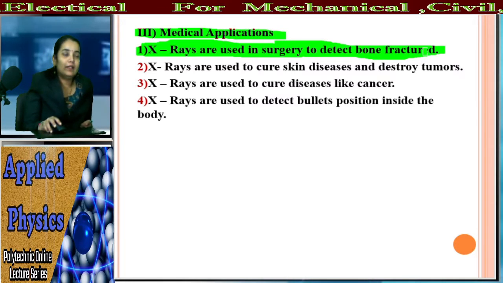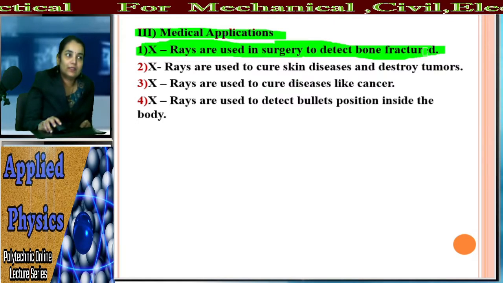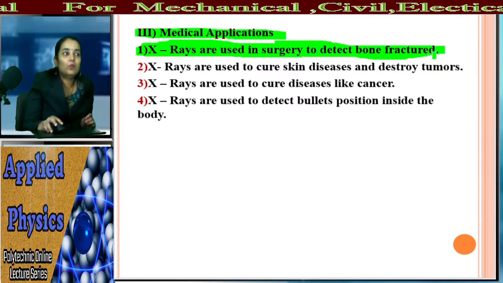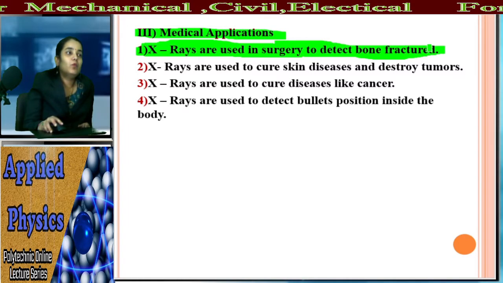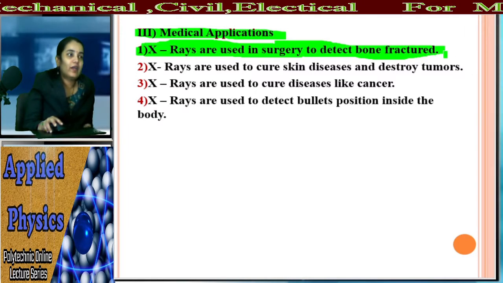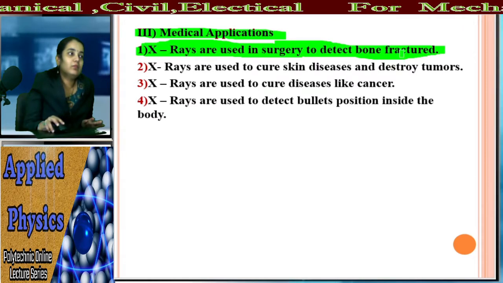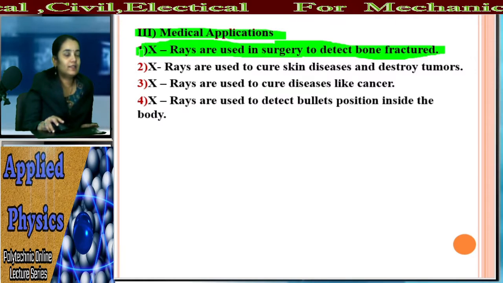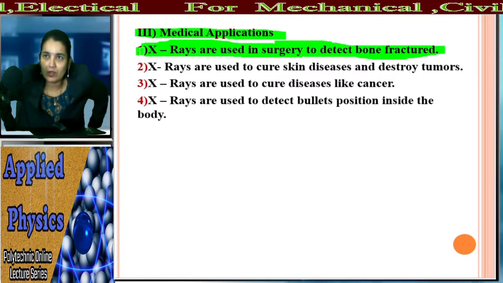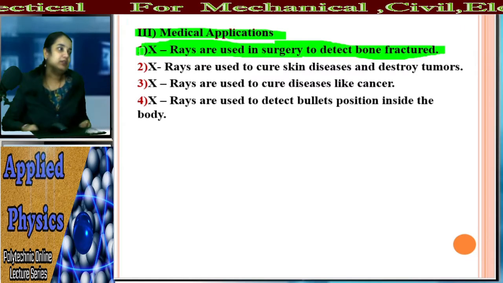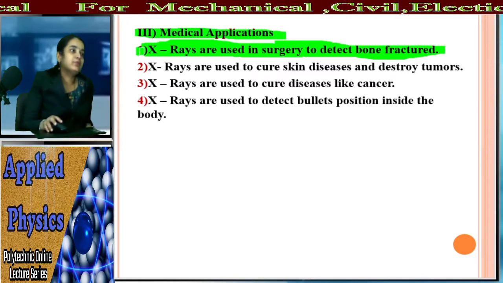They can penetrate through our body muscle, but they cannot penetrate through the bone. So we can use them in surgery to detect the bone fracture. Where the fracture is, that can be detected with the help of X-ray. All of you know this application is very common, which is used in hospitals or in medicals.